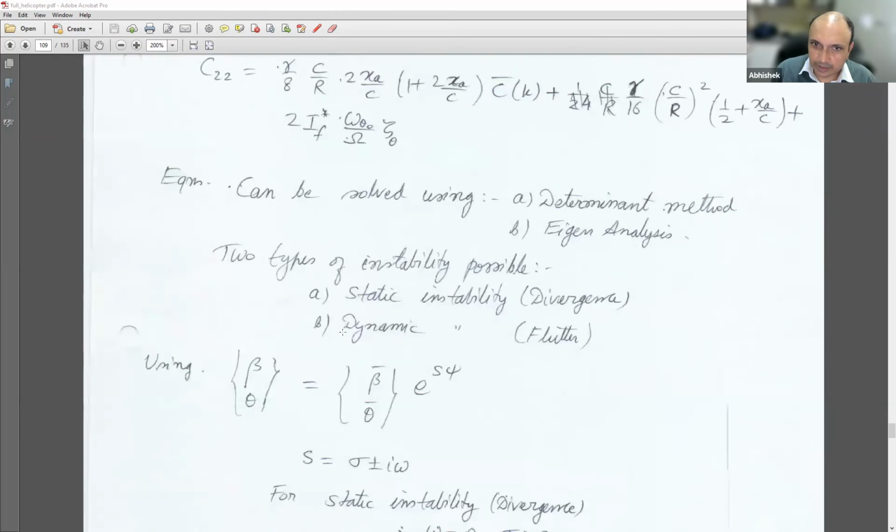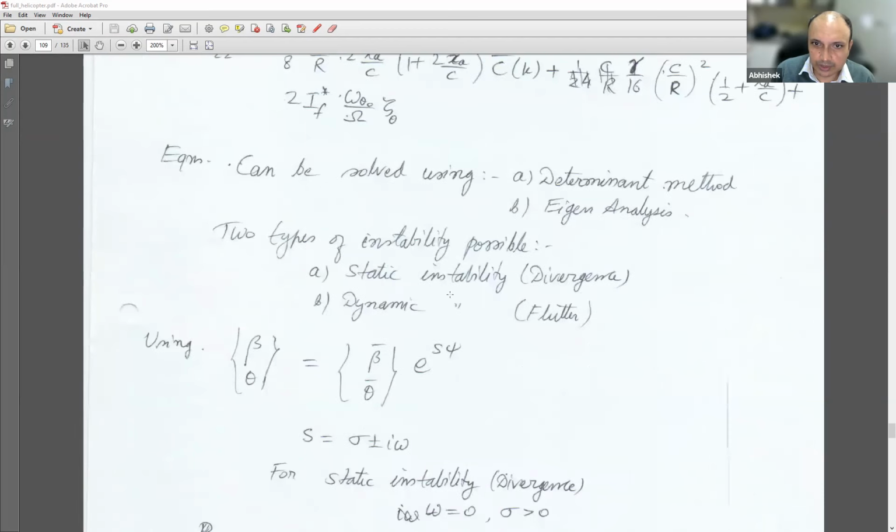It can be solved using determinant method or eigenanalysis. We'll look at the determinant method, and we'll explore two types of instability. One is static instability called divergence. The other is dynamic instability called flutter. Divergence is basically something that just increases and goes out of bounds.